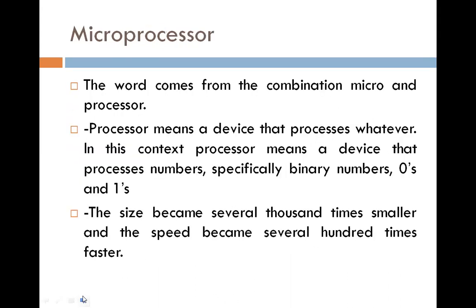Then the word microprocessor is a combination of micro plus processor. Processor means a device that processes whatever. In this context, processor means a device that processes numbers, specifically binary numbers, zeros and ones. And the meaning of micro is that the size becomes several times smaller and the speed becomes several times, 100 times, faster. That means microprocessor is a combination of the words micro and processor.